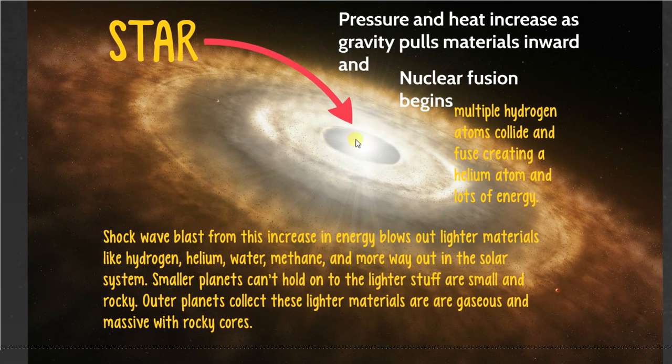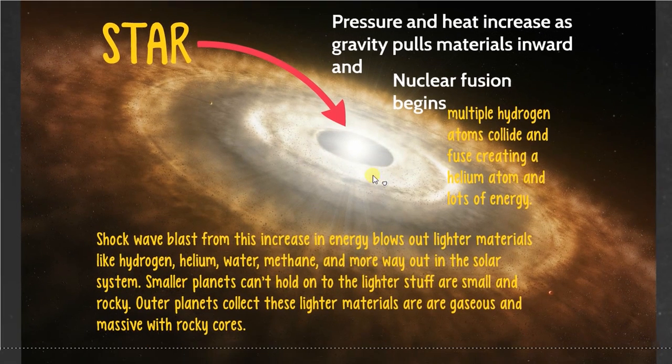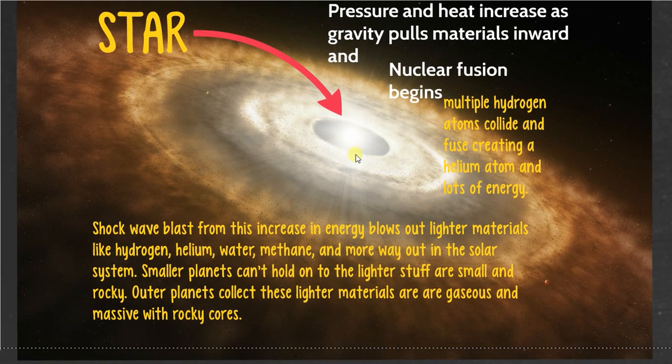So when we have nuclear fusion in this star, it sends a shock wave out in all directions from this intense heat and energy. The shock wave blasts from this increase in energy. It blows out lighter materials like hydrogen, helium, water, methane, and more way out in the solar system.